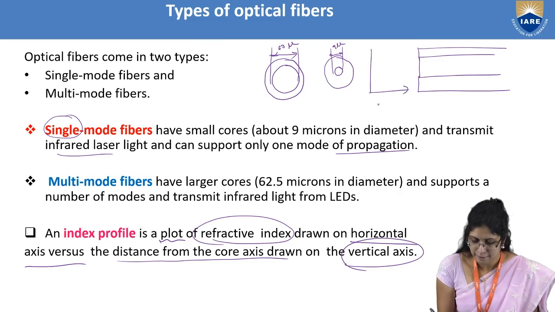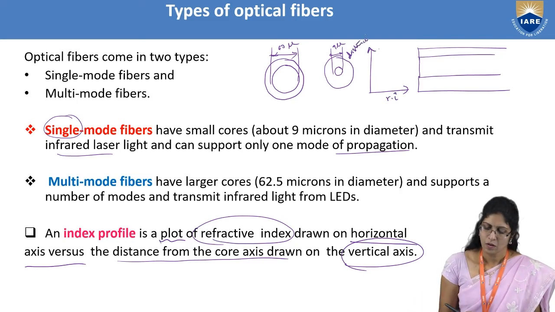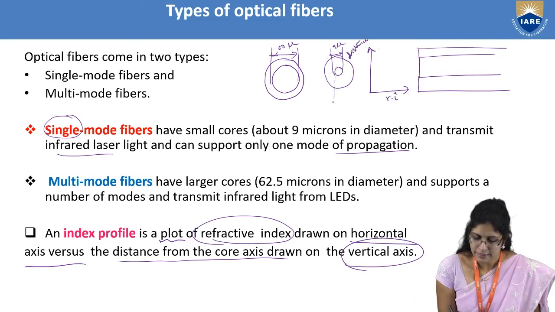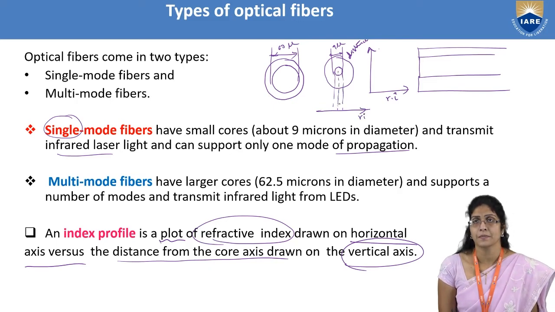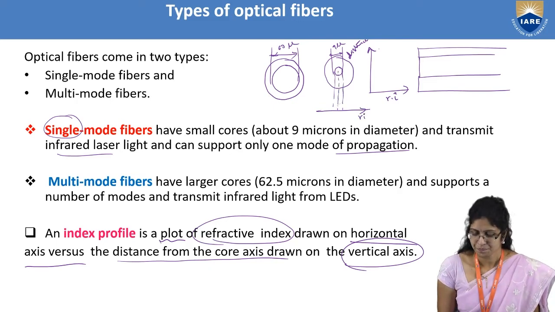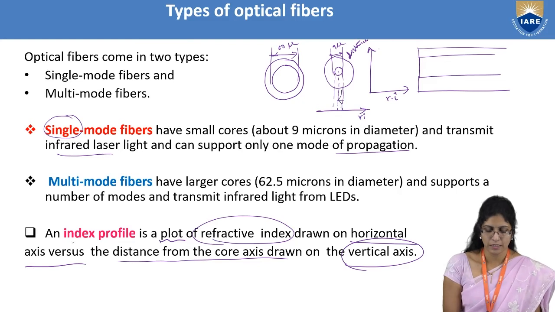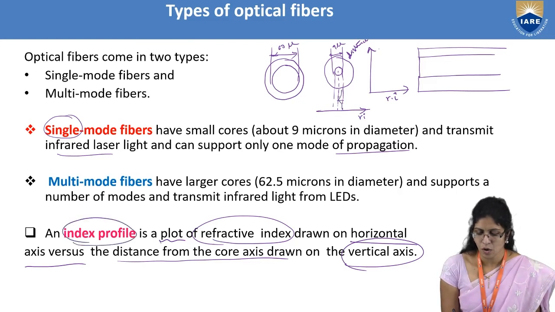Now I can see how the refractive index will vary with the distance from the center. Whether it will be straight, whether it will increase or whether it will decrease. That gives you the refractive index profile on either side.